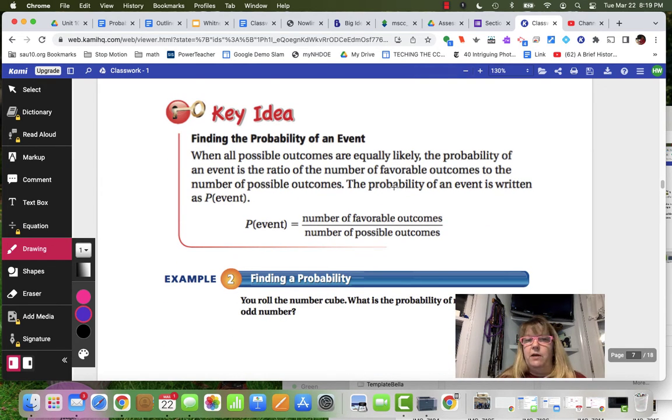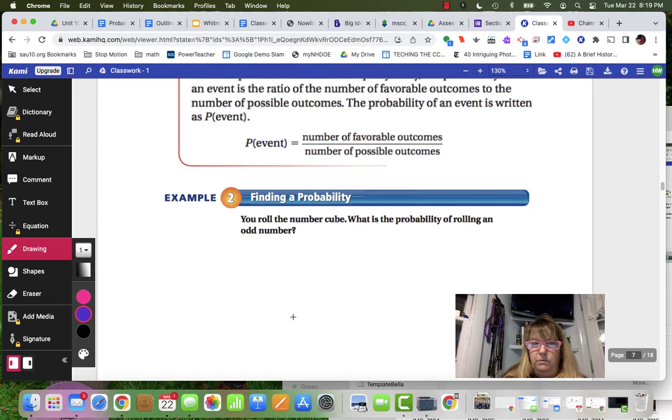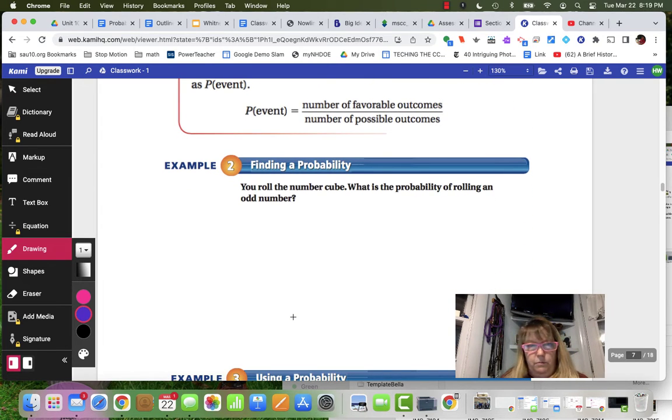Okay, so now let's find out the probability of the event. So the probability of an event is a ratio. We say the P of event, so the probability of something happening, is equal to the number of favorable outcomes, so the number of times that you want it to happen, over the number of possible outcomes. All right, so let's think about this in an example. So a number cube, numbered each side from 1, 2, 3, 4, 5, 6.